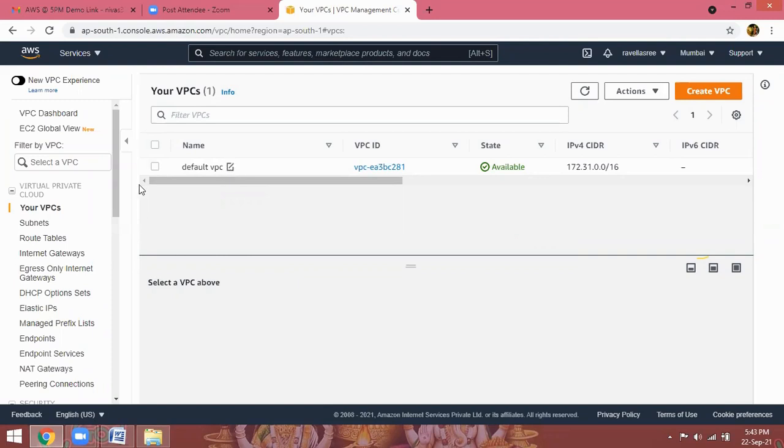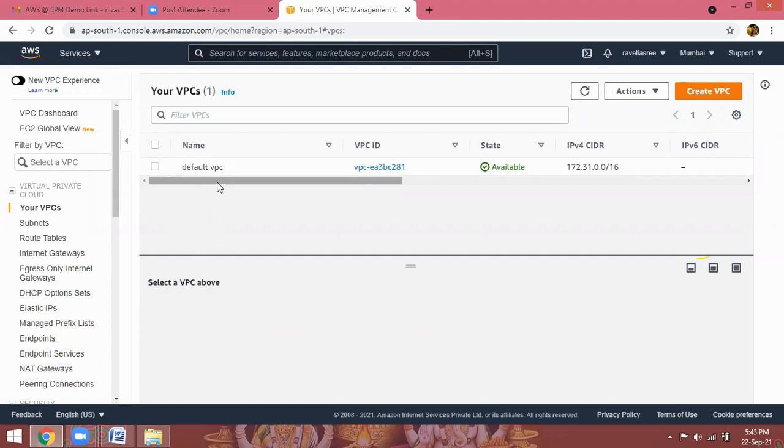Accidentally, one day I deleted the default VPC. Whenever you delete your default VPC, which is created once your account is created, you cannot log in, you cannot launch any instance, you cannot work with the AWS Management Console. So we have to contact AWS customer care: I accidentally deleted my default VPC, please allocate it to my account.